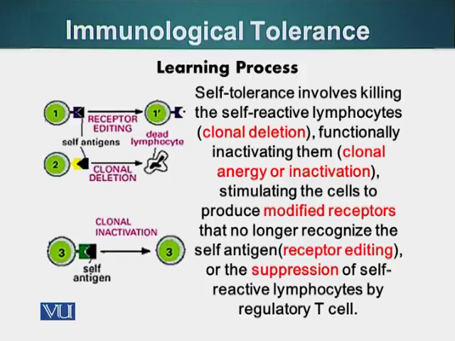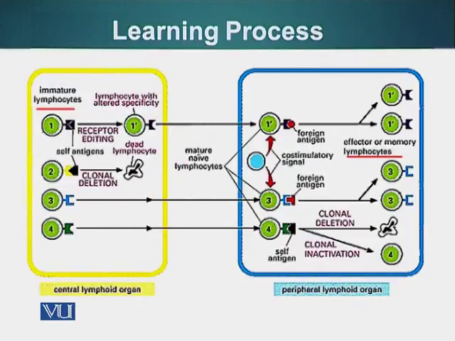So if these cells, our lymphocytes, are given a chance and do not modify their B cell receptor or their antibody which is present on their surface, they have to be clonally deleted, or they can be suppressed. Those particular B cells will be suppressed by another type of lymphocyte. For example, there is another type of T lymphocyte called T regulatory lymphocytes, or T regulatory cells. These cells can secrete certain signaling molecules and make other cells functional or non-functional.